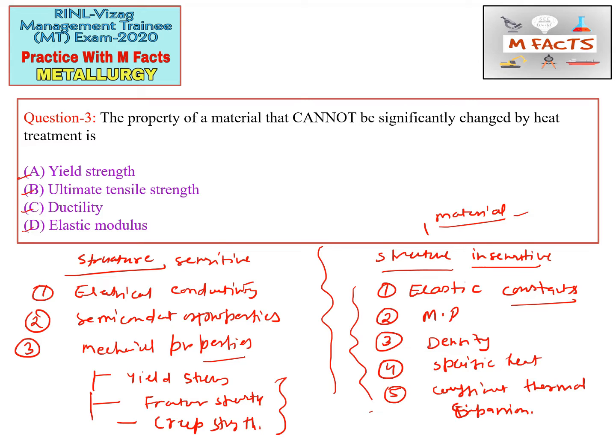So the property of material that cannot be significantly changed by heat treatment: yield strength we can change, ultimate tensile strength can be changed, ductility may also be changed, but elastic modulus is a material property, so we cannot change this property. So elastic modulus is the correct answer for this question. D is the correct option.